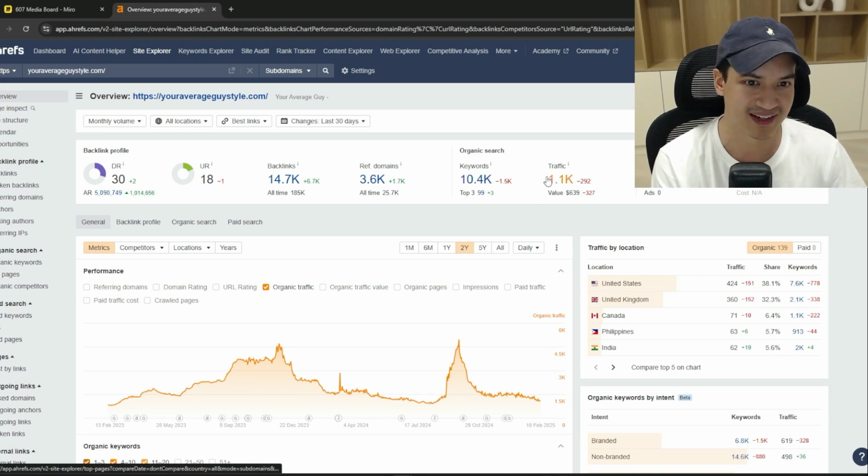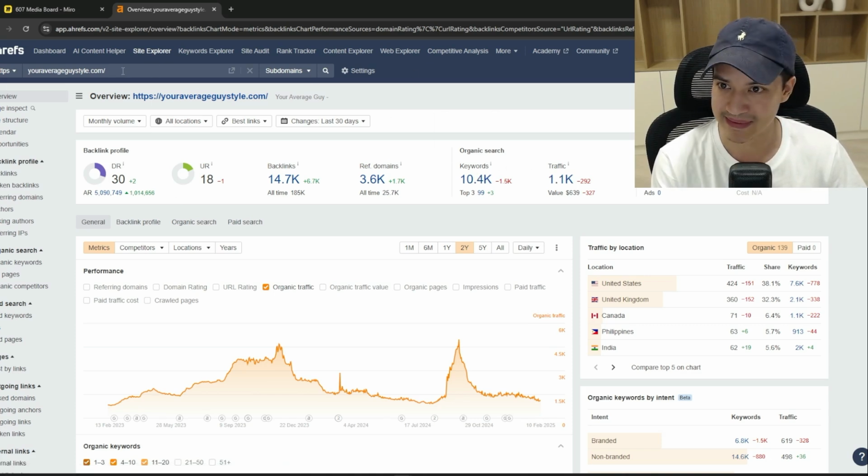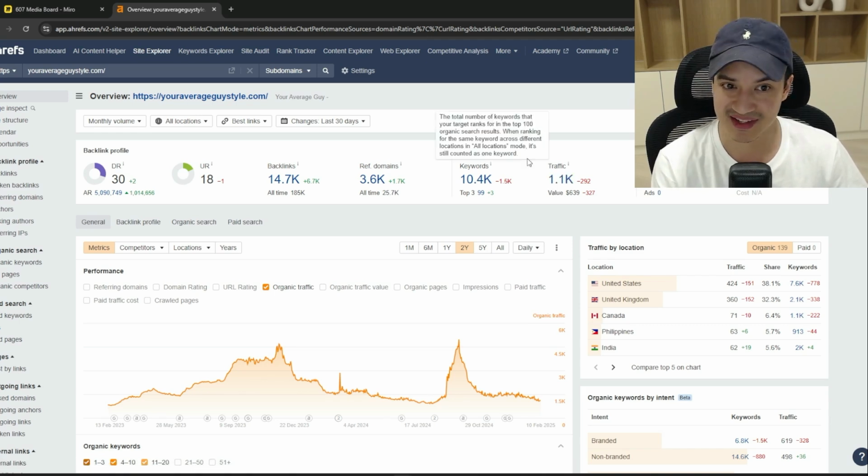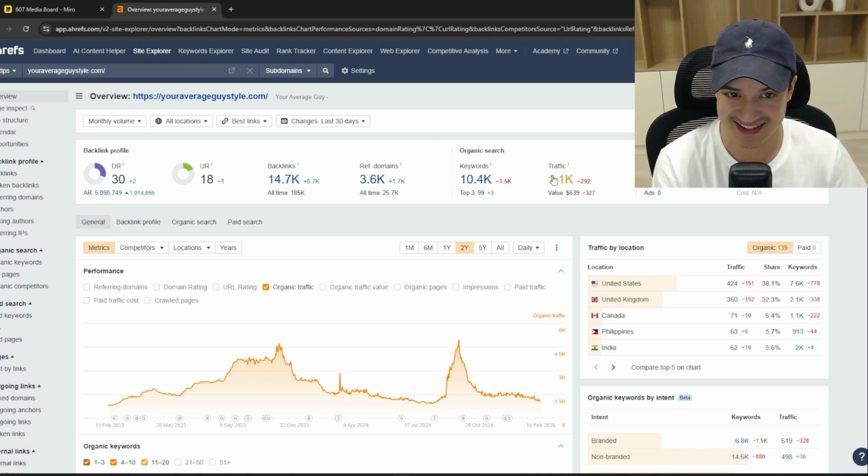So this is barely 10%, right? So this is actually an example of a website that would barely pass our quality filters, right? DR30, traffic 1,000, traffic over keywords almost 10%, less than 10%, but yeah, it would barely pass our quality filters. That's why I opened this up as an example.